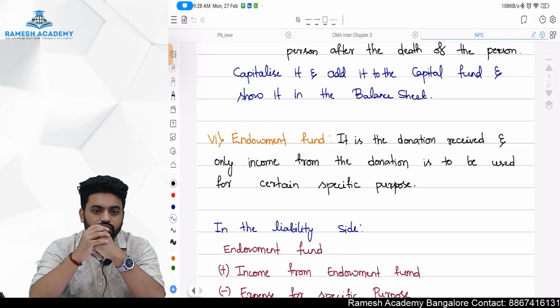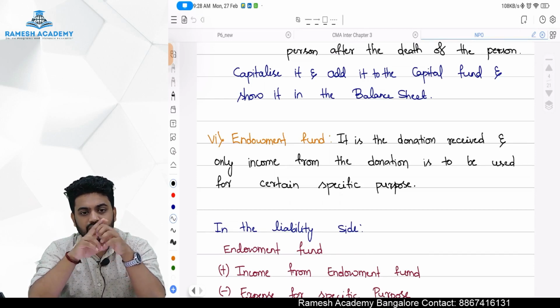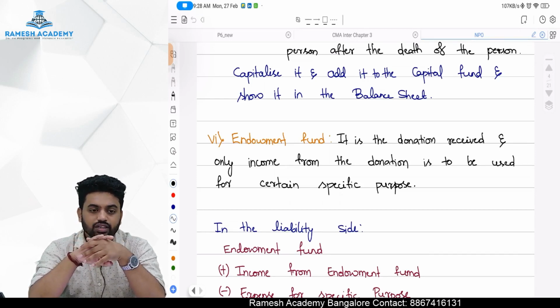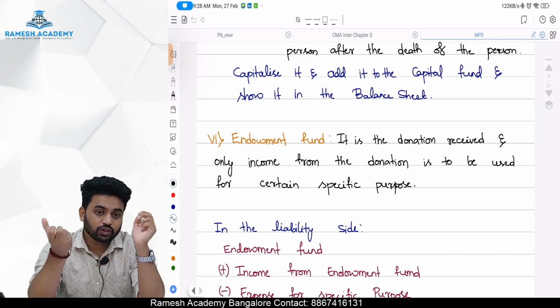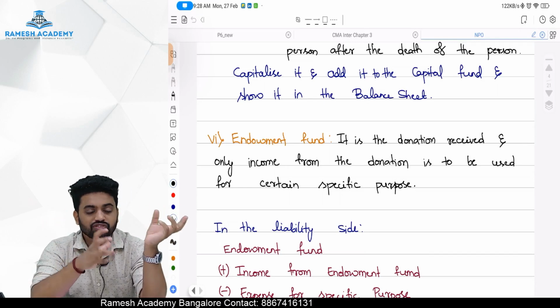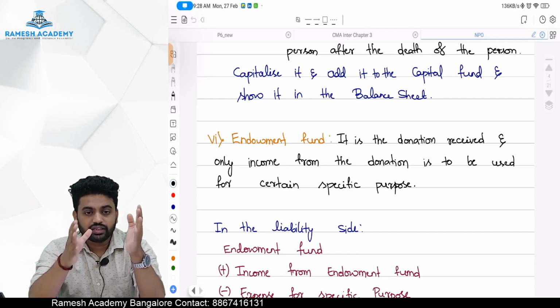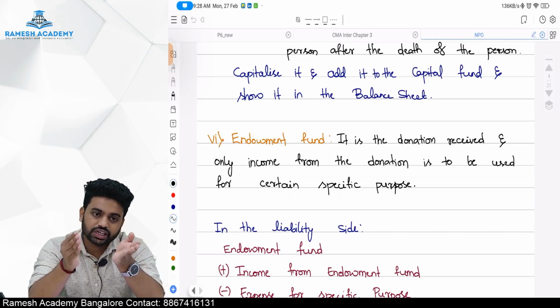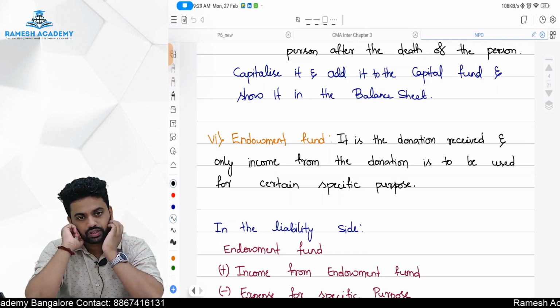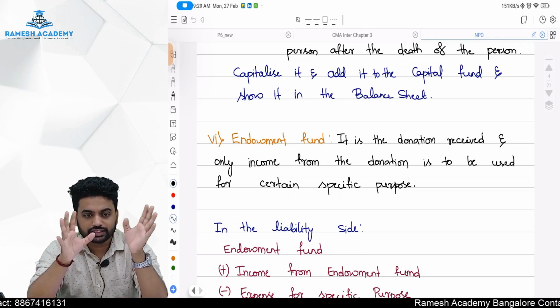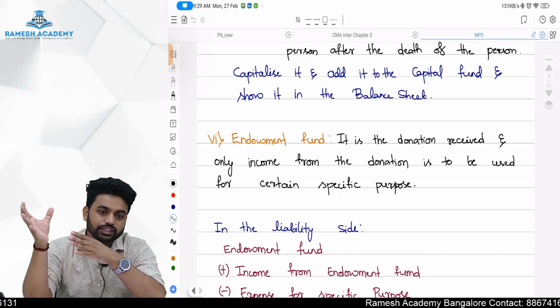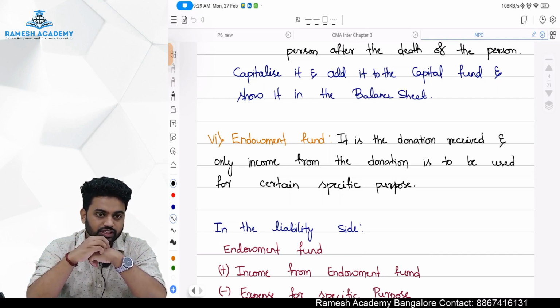Let us assume I am running a college, ABC. Mr. A gave me 50 lakh rupees and he asked me, boss, listen, you just keep it in a fixed deposit. You should not utilize it. You just keep that 50 lakh rupees in a term deposit.